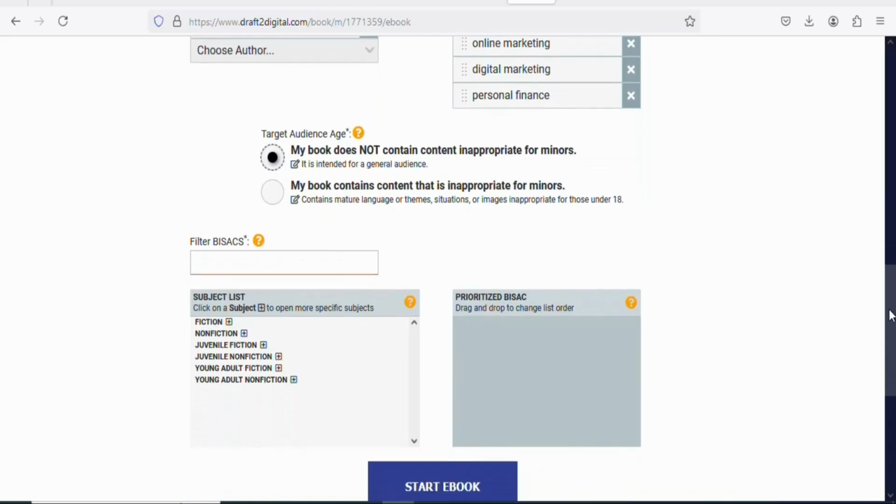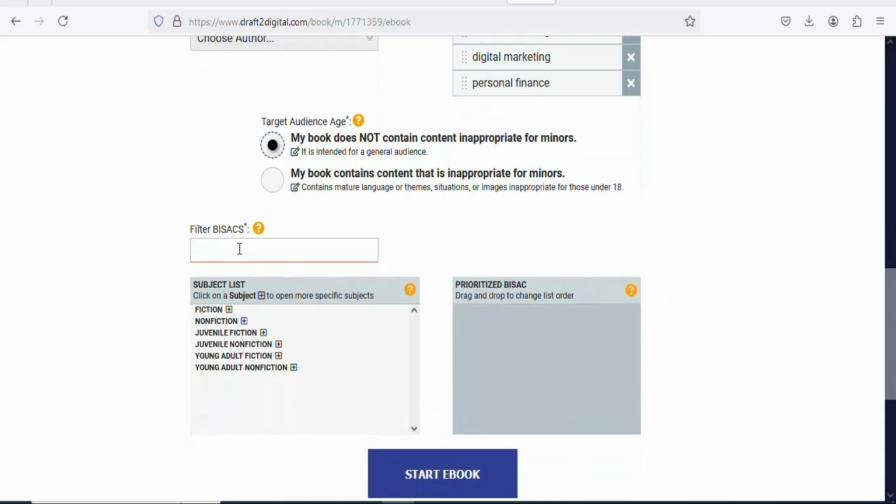Once that is done, you have to scroll down. You can see right here, you have to select the categories that best match your product. And you can see they have fiction books, they have non-fiction books, they have juvenile fiction books. Once you select your target audience age, the next step is that you have to select the category.